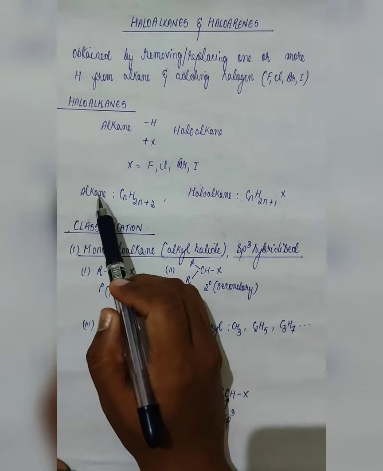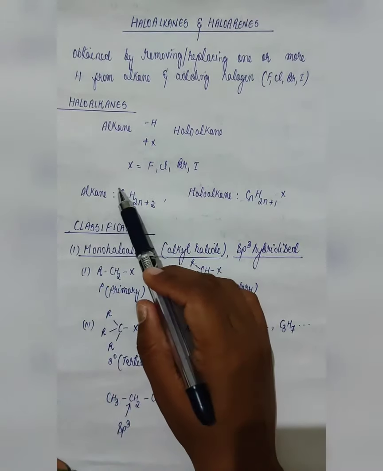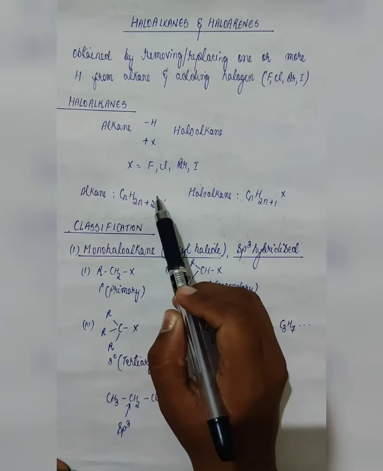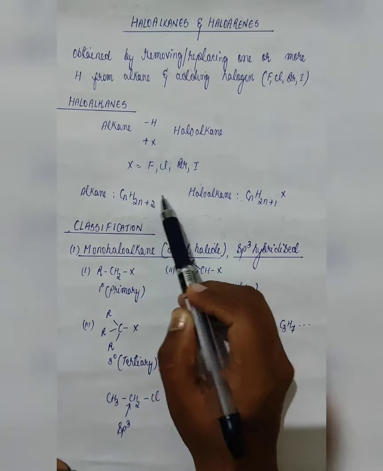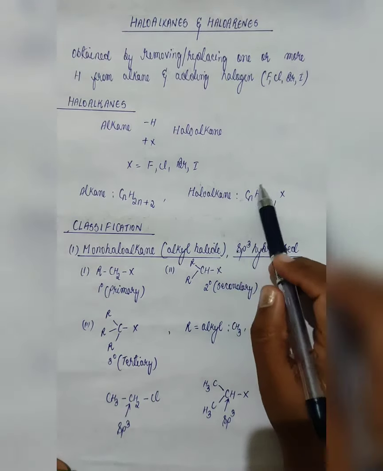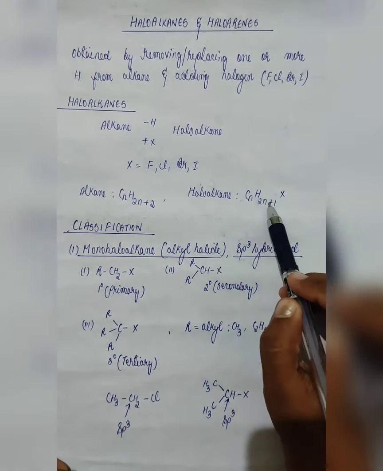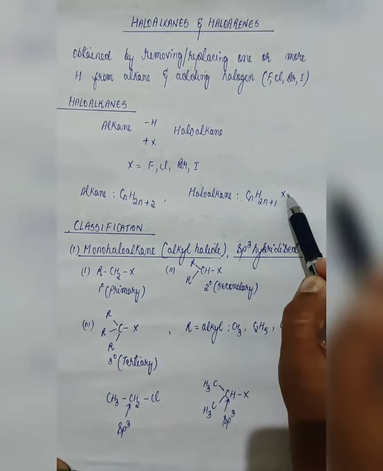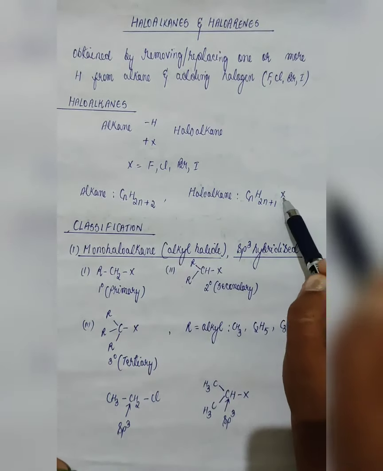Alkane means single bond. So this is a general formula, and in this alkane there is removal of one hydrogen and addition of halogen. You can see here haloalkane general formula CnH2n+1.